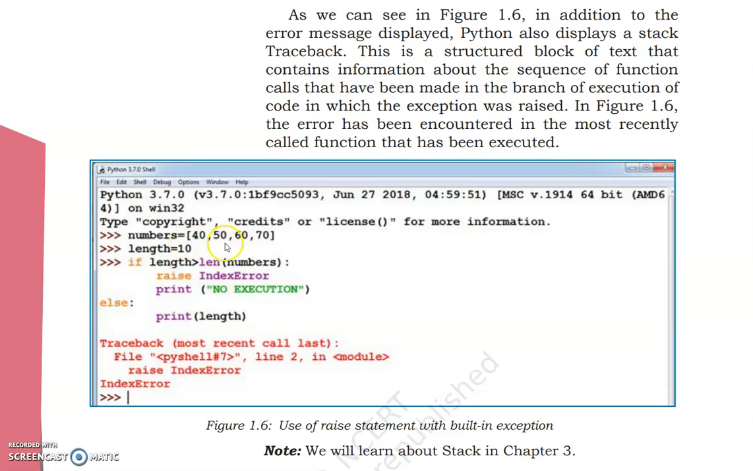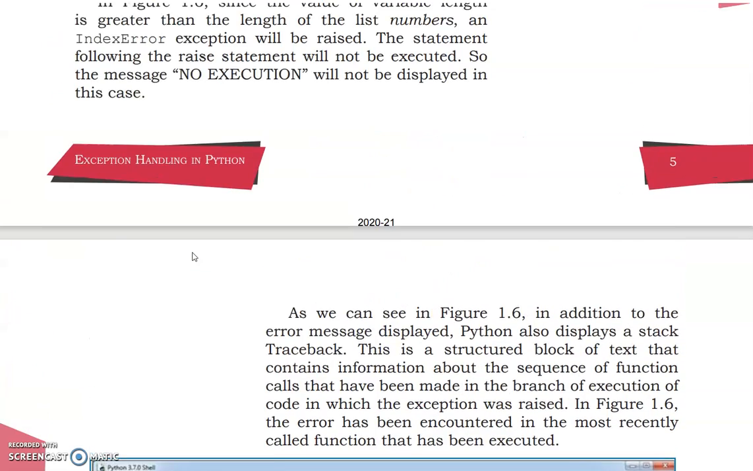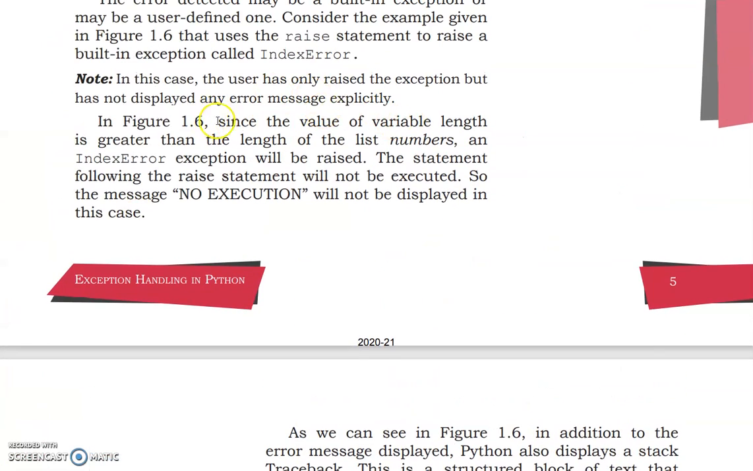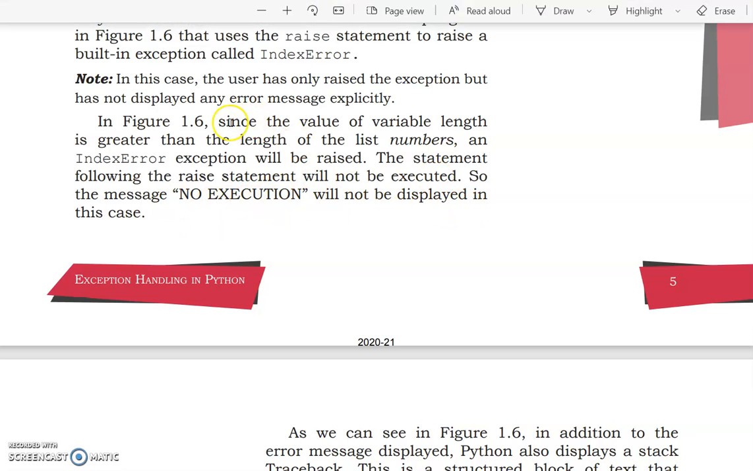Now, in the numbers 40, 50, 60 and 70, why is the length equal to 10? Let me give you a brief introduction. Since the value of variable length is greater than the length of the list numbers, an IndexError exception will be raised. The statement following the raise statement will not be executed. So the message "no execution" will not be displayed. Understand?